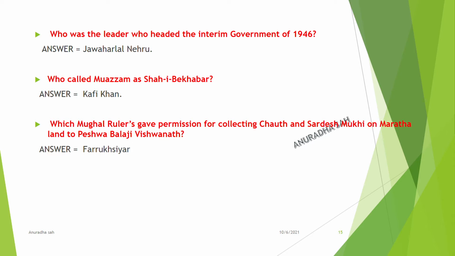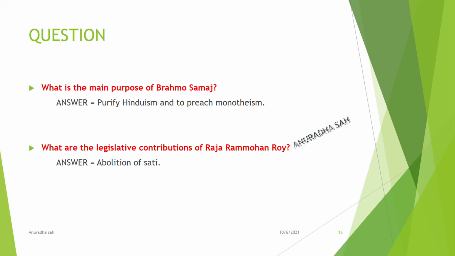Which Mughal ruler gave permission for collecting Chauth and Sardeshmukhi on Maratha land to Peshwa Baji Vishwanath? Farrukhsiyar. What is the main purpose of Brahmo Samaj? Purify Hinduism and to praise monotheism.